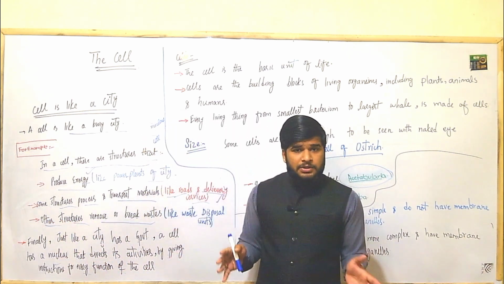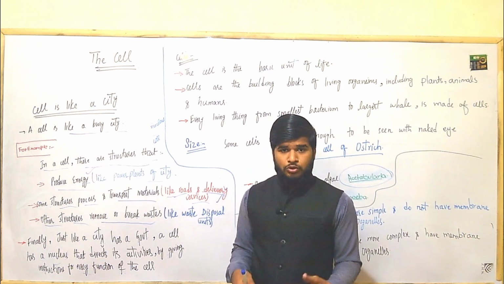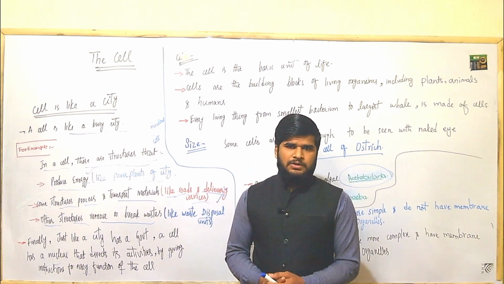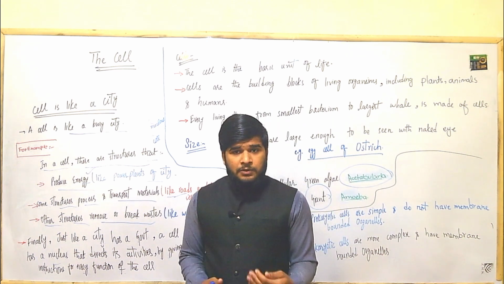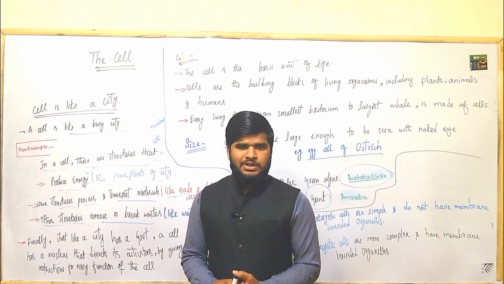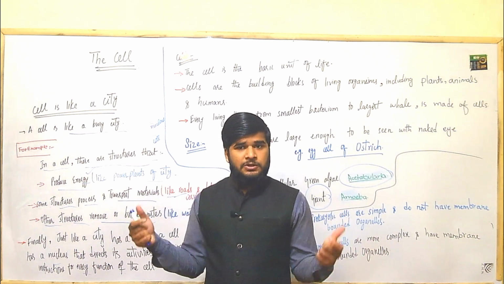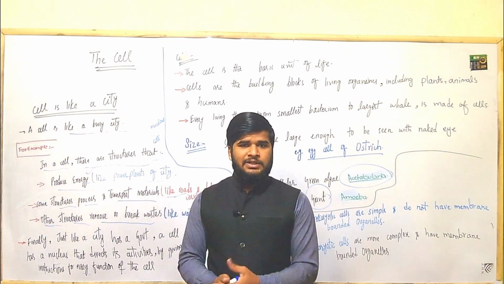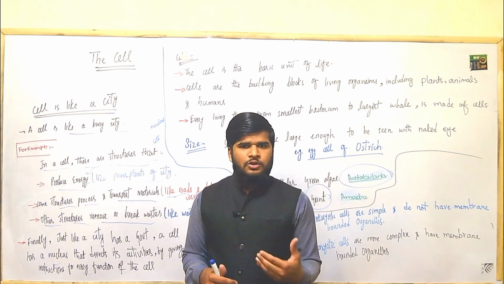Okay, so friends, these structures remove or reduce waste. There are certain structures present in our cell that are able to remove waste, to reduce waste. What are these structures? One of the major structures that is involved in reducing waste is lysosomes. Lyso means splitting, somes mean body. Lysosomes are certain organelles that are found in a cell that are involved in splitting of bodies, splitting of waste products.